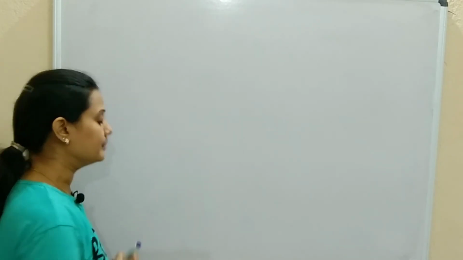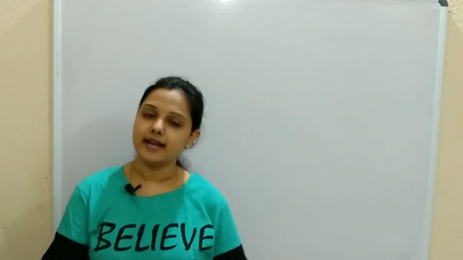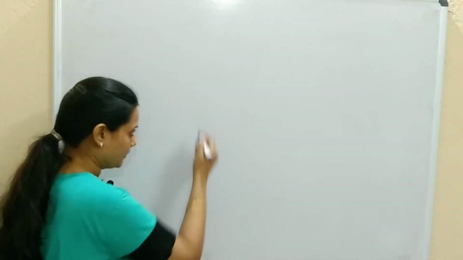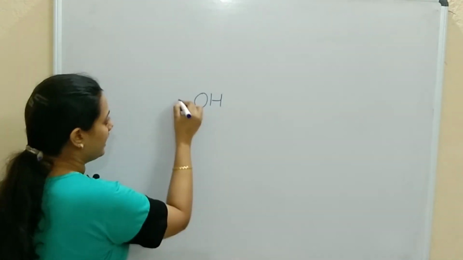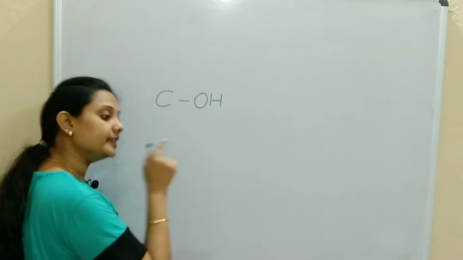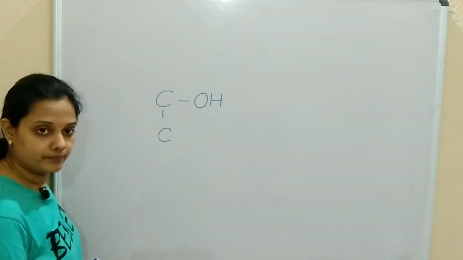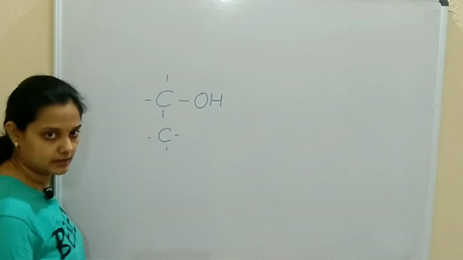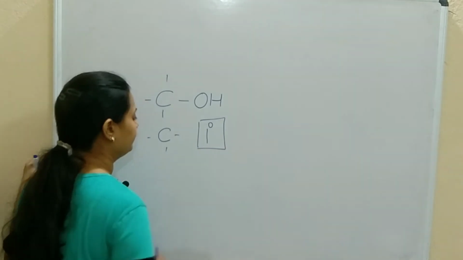I will take the example of tertiary alcohols. Before going to the example, let us see what primary, secondary and tertiary alcohols are. Alcohols have the functional group OH. If the OH is attached to a carbon, and that carbon is attached to only one other carbon, with the valency of carbon satisfied by hydrogen, then this is a primary alcohol.